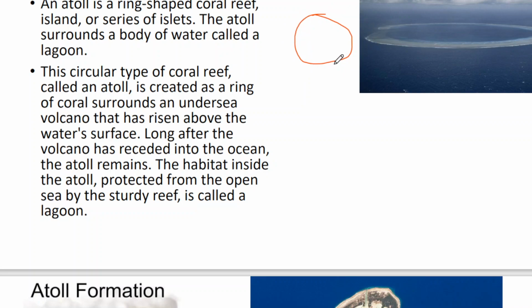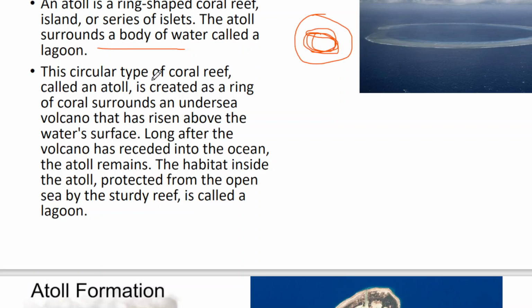Either it is a coral attached, otherwise it will be the island. Small islands can be attached together and can form a circular, ring-like structure that is known as an atoll. And this atoll surrounds a body of water. In between, the water will be there, so that is known as a lagoon.